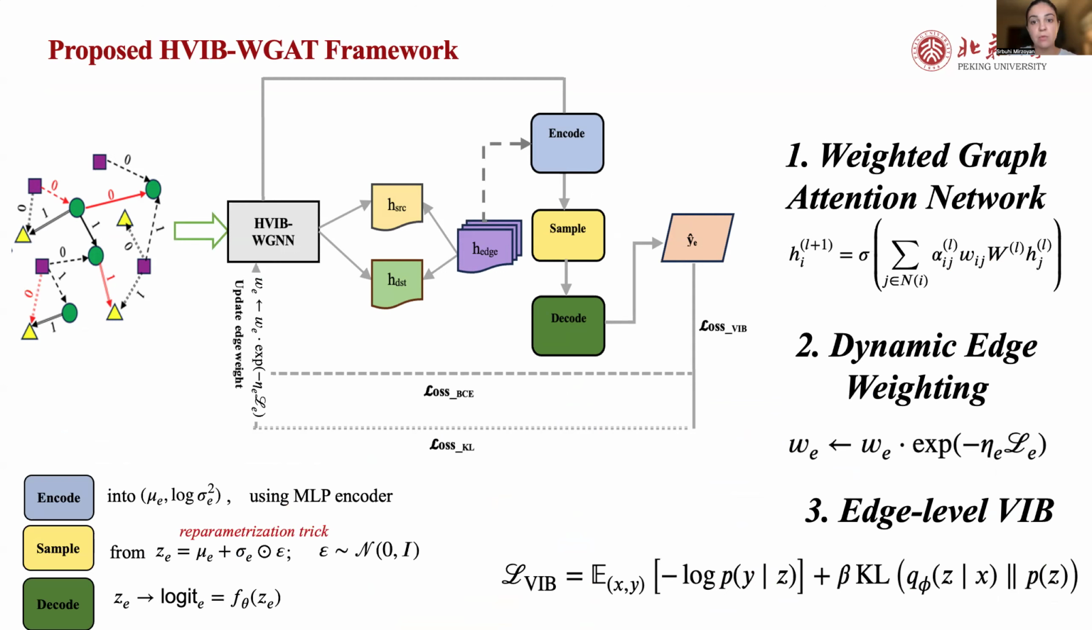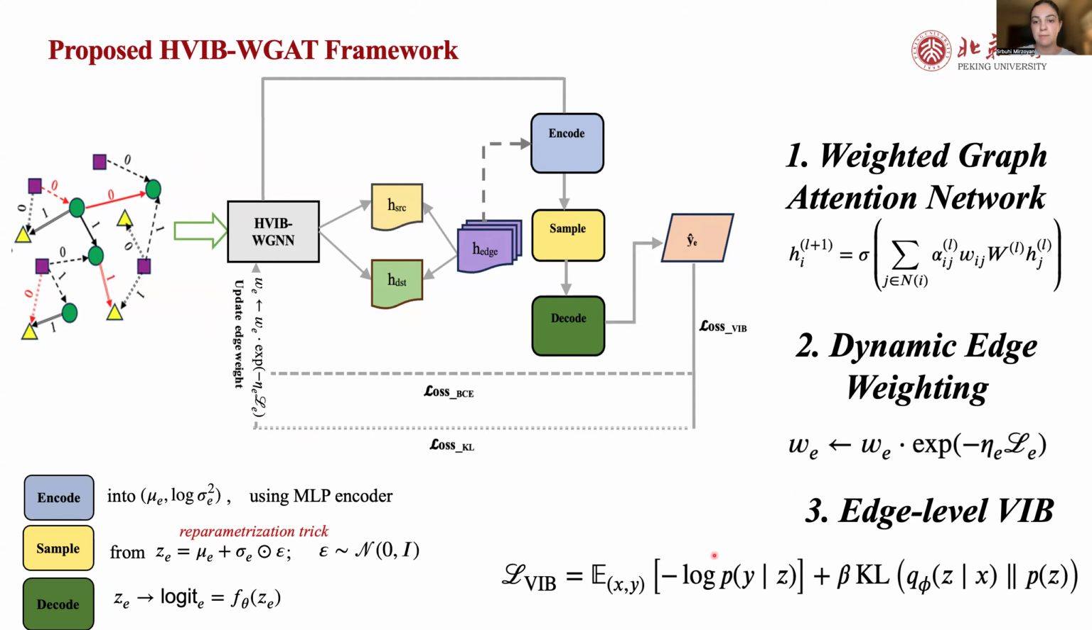To efficiently solve the problem, we introduce heterogeneous variational information bottleneck-based weighted graph neural network, which consists of three major components: weighted graph neural network, dynamic edge weighting mechanisms, and edge level variational information bottleneck. The overall process is as follows. First, the GNN outputs source and destination node embeddings, which are then concatenated to form edge embedding. It then enters the edge level VIB module, which consists of encoding, sampling, and decoding to get a concise representation. In parallel, we can see the overall loss function that updates the edge weights and goes as an input to the weighted GNN.